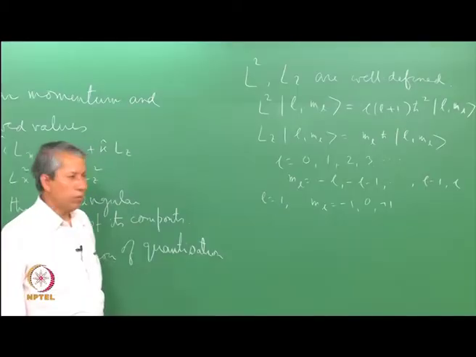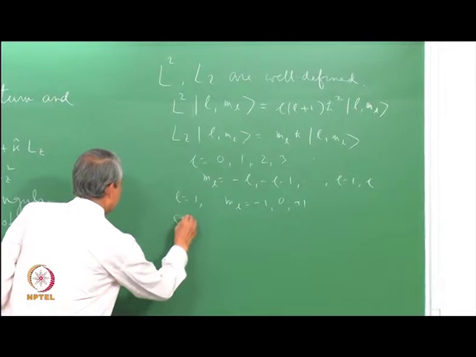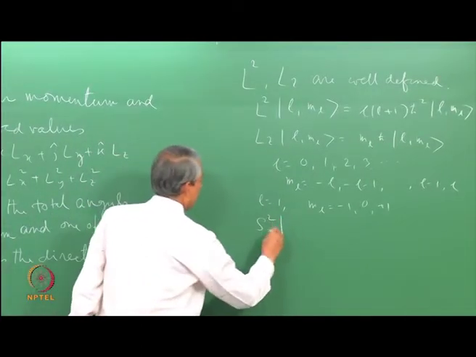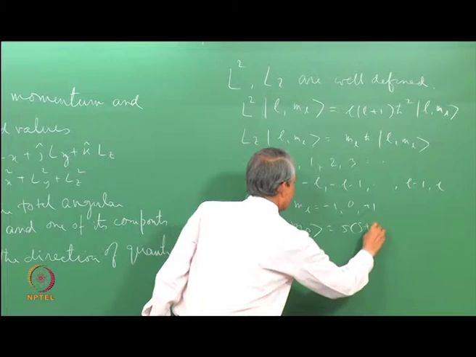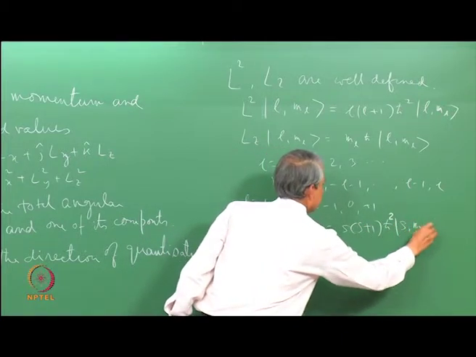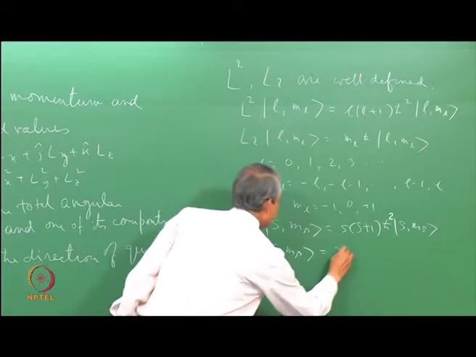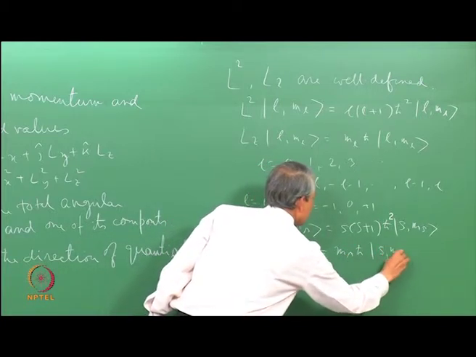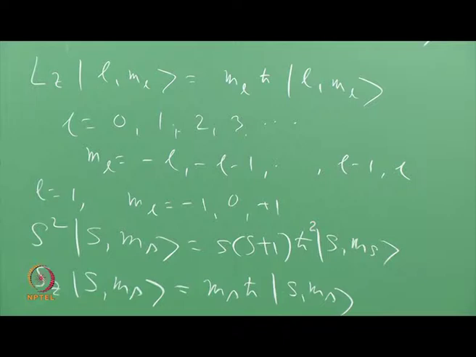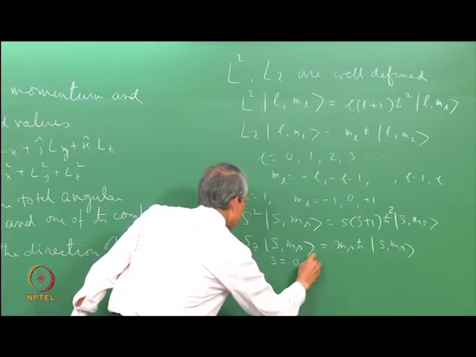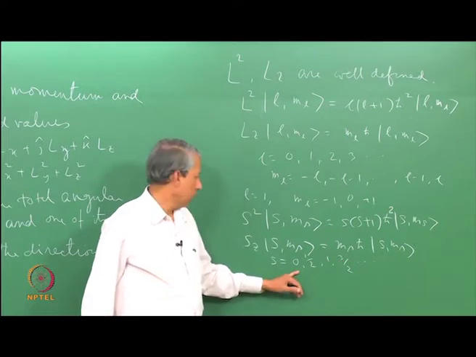So, if you are dealing with spin angular momentum, exactly similar properties hold there, and we could write that S square is the total angular momentum square, and S square acting on S, ms gives S into S plus 1, and Sz gives ms. Here the restriction is that the quantum number S can take 0, half, 1, 3 by 2, etc. So, here half integral values are also allowed.